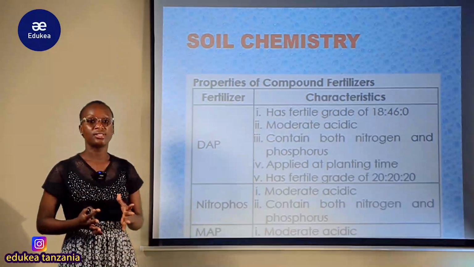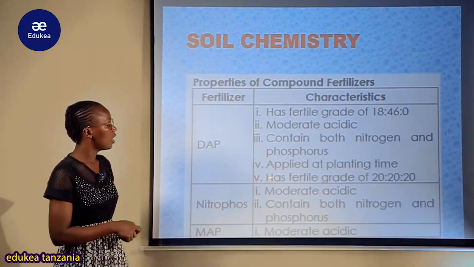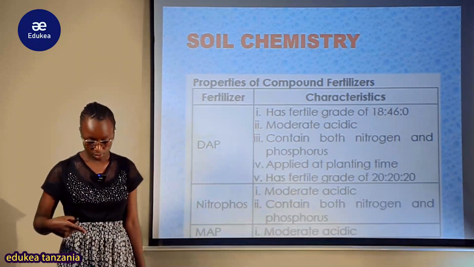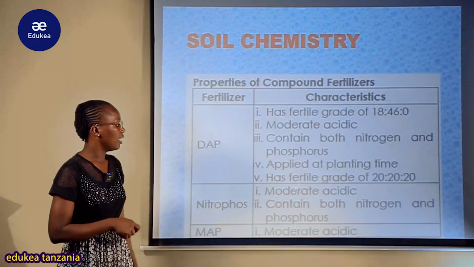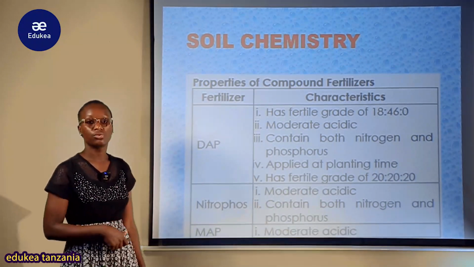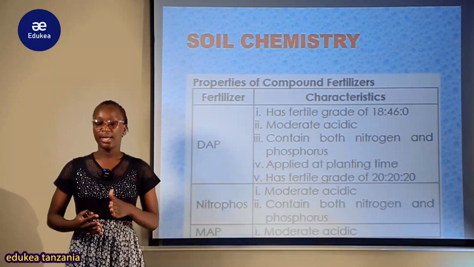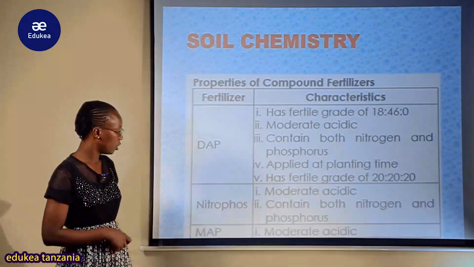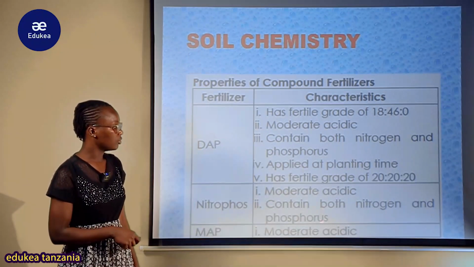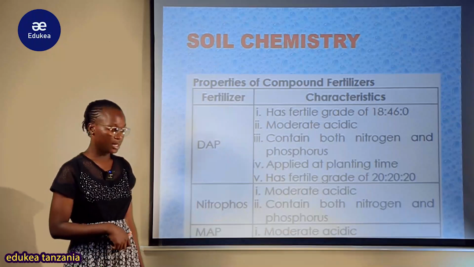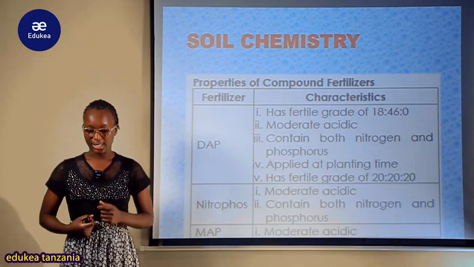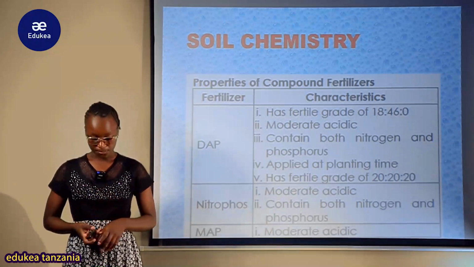That's why it is a compound fertilizer, but also applied at planting time. Kwamba wakati wa kuplanting, wakati wa kupanda ndio inakuwa applied. Has fertilizer grade of 20:20, kwamba fertilizer grade yake ni ratio ya 20:20. So another is nitrophos. Nitrophos, this is moderately acidic, contain both nitrogen and phosphorus, but also we have the monoammonium phosphate, whereby this is simply moderately acidic.